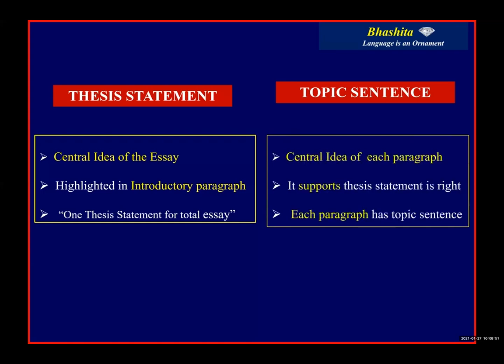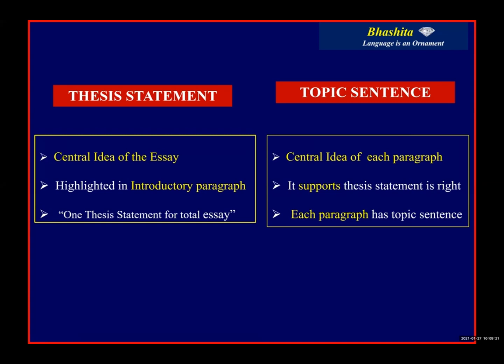Whereas a topic sentence is the central idea of the paragraph. Generally, a topic sentence will be there in support of the thesis statement, because all the paragraphs in the essay we write are according to the opinion of the writer. That is the reason every topic sentence is going to support the thesis statement. Each paragraph has one topic sentence.